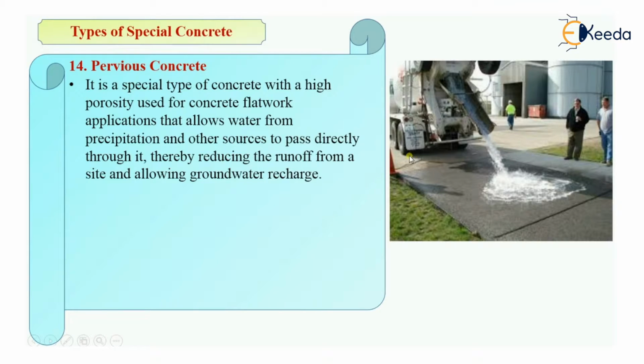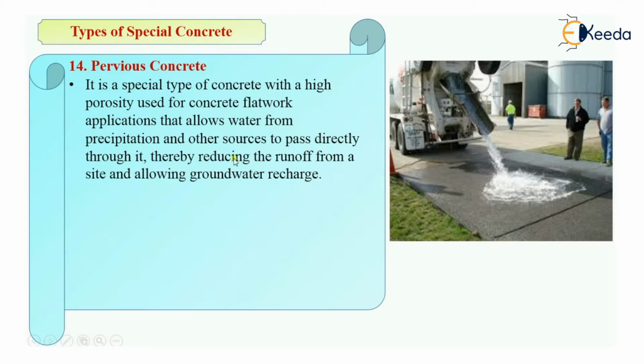This concrete will not allow the water to stand over the surface, but it will pass the water from its interconnected voids because it will have high porosity, and it will also help in reducing the runoff from the site, and as well as it will also allow the groundwater recharge because of the infiltration of water through the interconnected voids or due to the porosity of concrete. The groundwater will also recharge due to this and runoff will also be less.